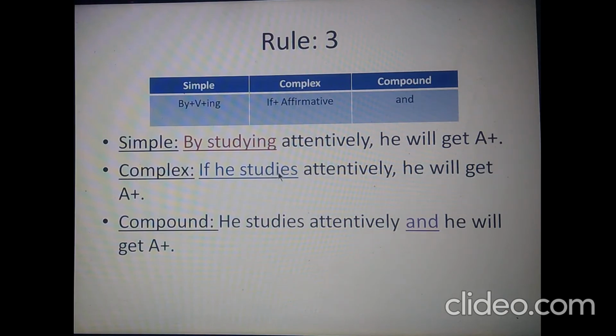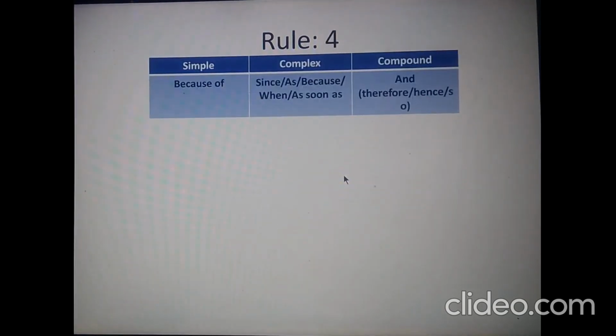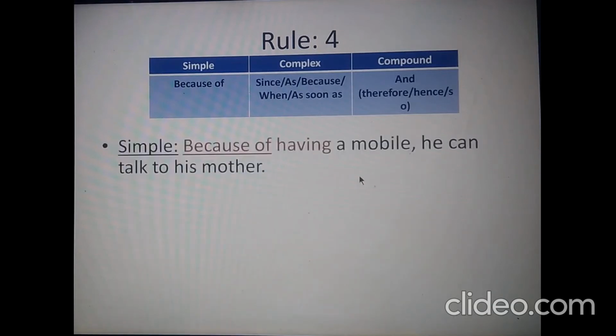As you know, this is the first conditional sentence in which the present tense is used with the conjunction if, then the main clause will have future indefinite, shall or will must be used with the verb. So you will have to be careful with this. Let us now move on to rule 4. As you see, this is not a bit difficult one. It's so simple and you can understand very easily.